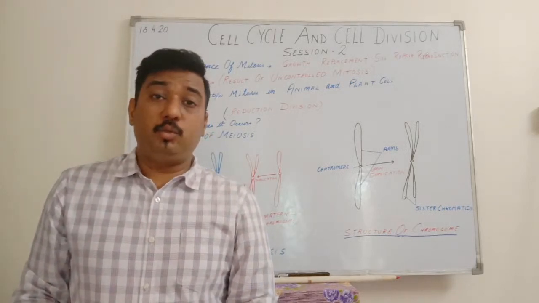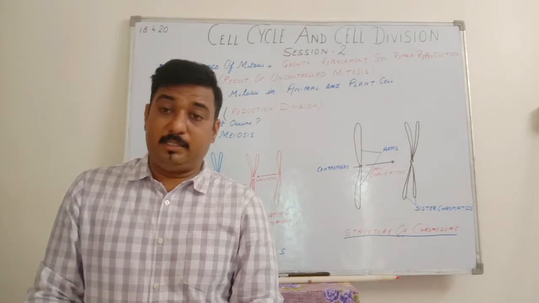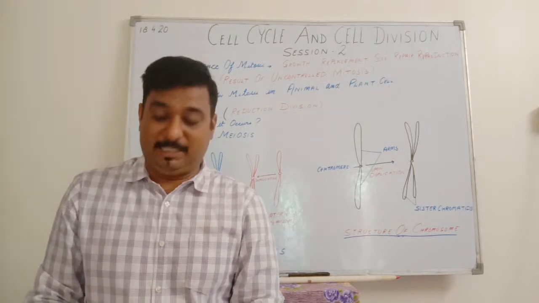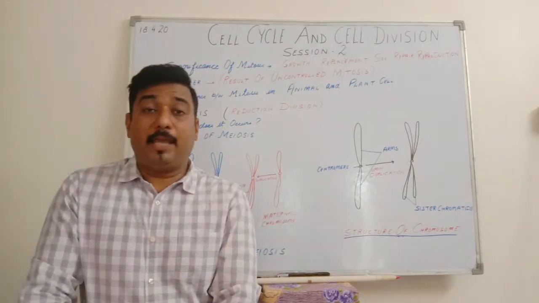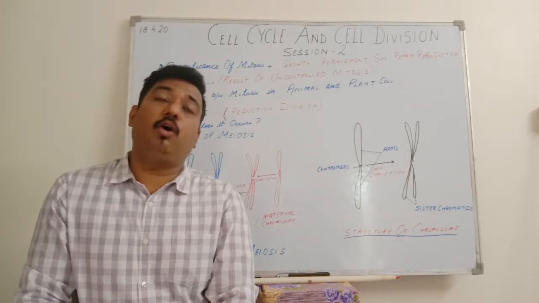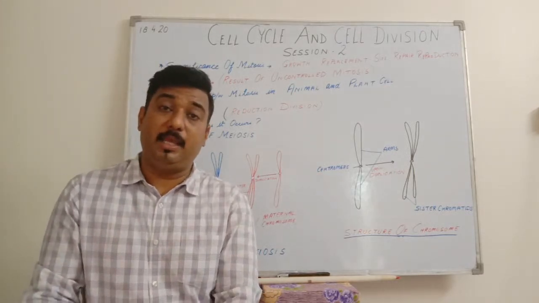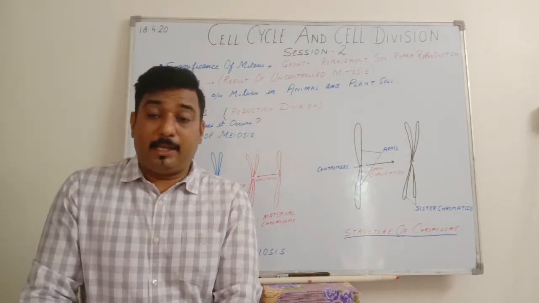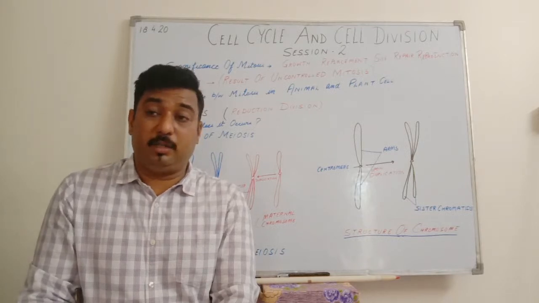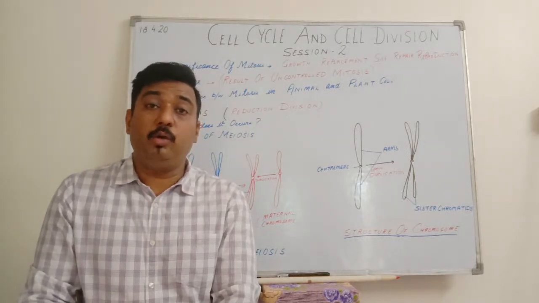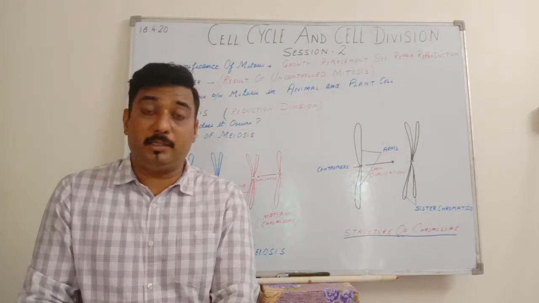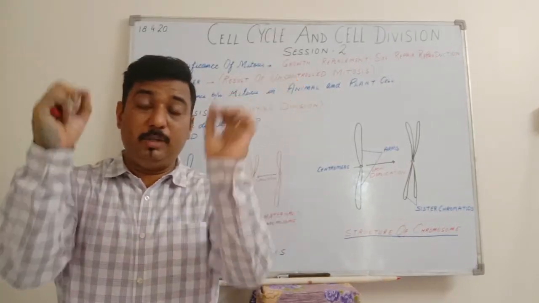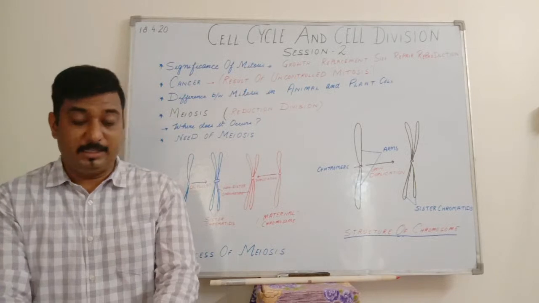Then coming to cytokinesis. Cytokinesis is the process where the division of the cytoplasm takes place. But this division of cytoplasm differs in animals as compared to that of the plants. In animal cells, the cytoplasm divides by constriction. I had told you, by the formation of a furrow at the place of equator. It begins on the equator and it gradually starts to deepen inside and converges from the sides.